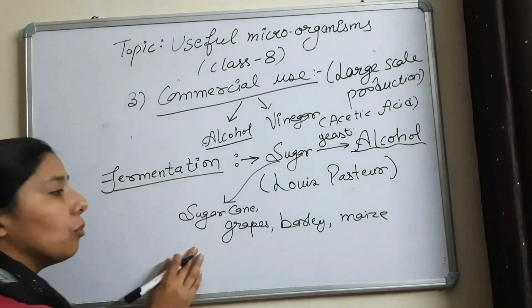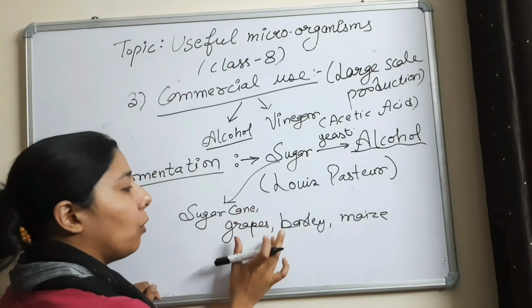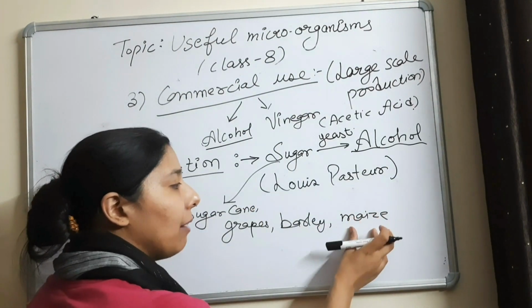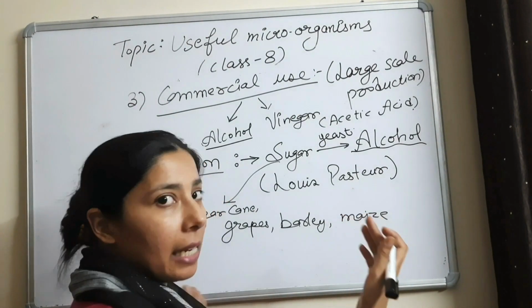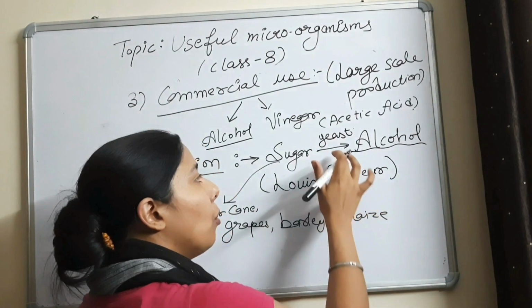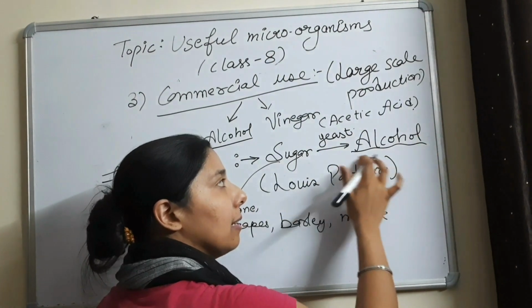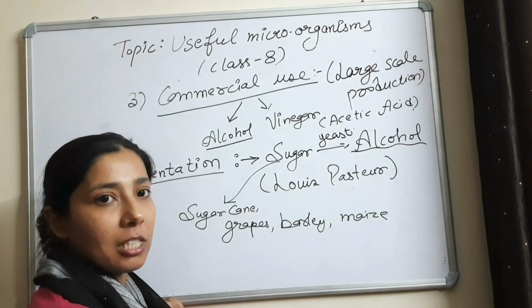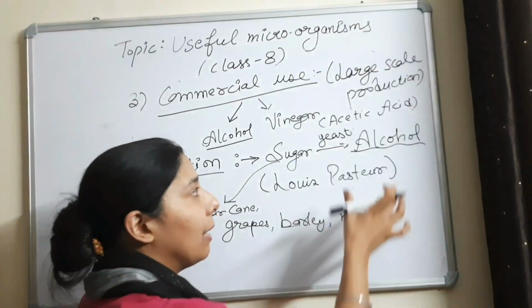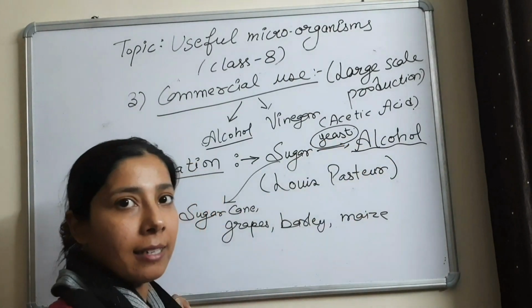What we do is extract the sugar from these sources and then we add yeast to this sugar and leave it, and let it go under the process of fermentation, and what we get is alcohol. So the microorganism which is helpful in making alcohol from sugar is yeast. Get that?